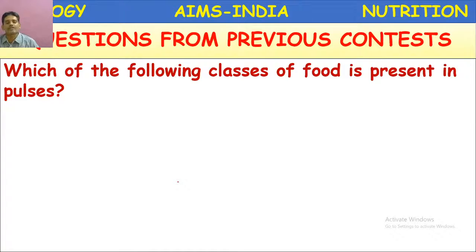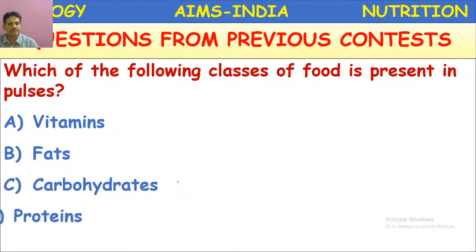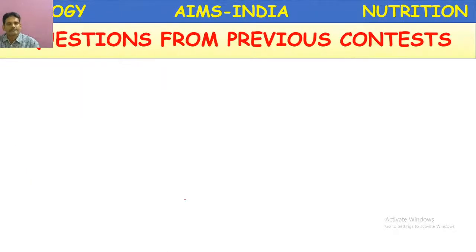which of the following classes of food is present in pulses? Vitamins, fats, carbohydrates, proteins. Which food material? Proteins. The pulses are rich in proteins. Very good. D is the correct option. Next.